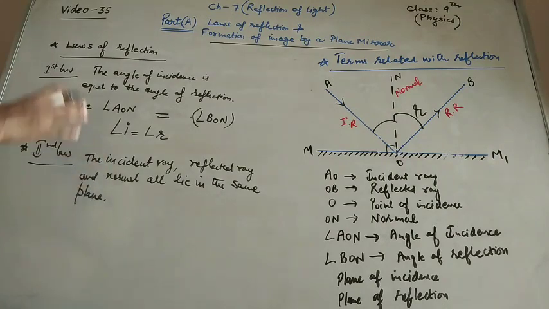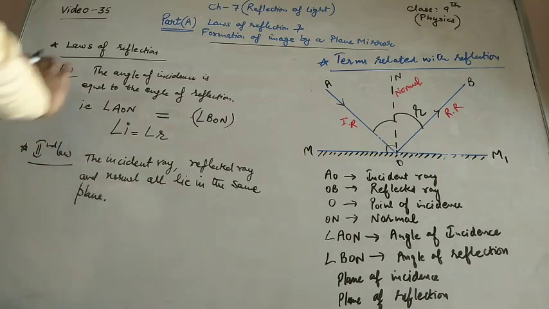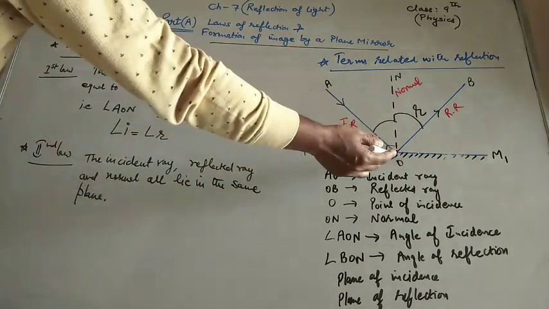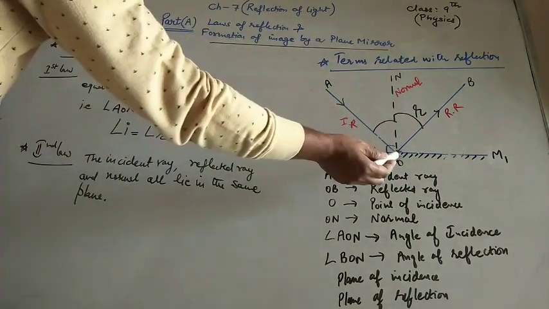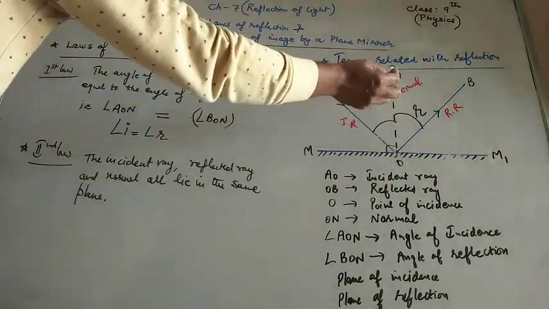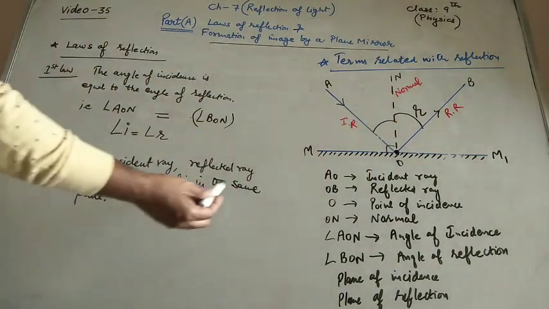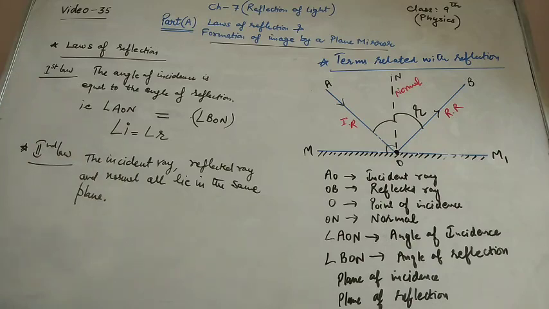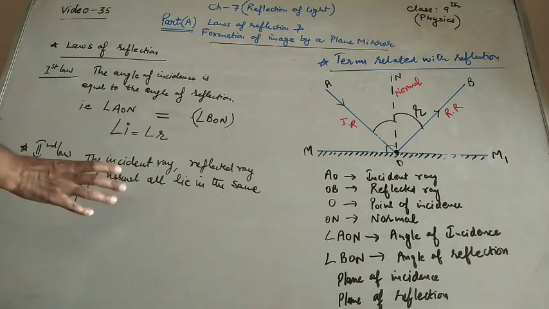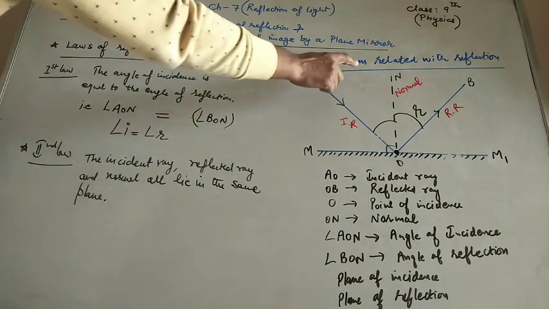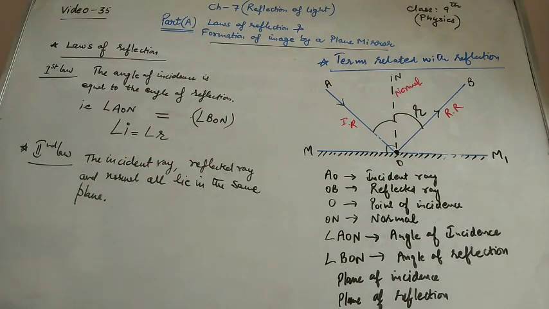So what is the plane over here? This white board is the plane which contains the incident ray and reflected ray. The incident ray is AO, the reflected ray is OB, and this is the normal, at the point of incidence. They all lie in the same plane. Okay, so till this you can read properly from the book also. See this video again and again for clarity of the concept, and learn the definitions of these terms. These are really important.